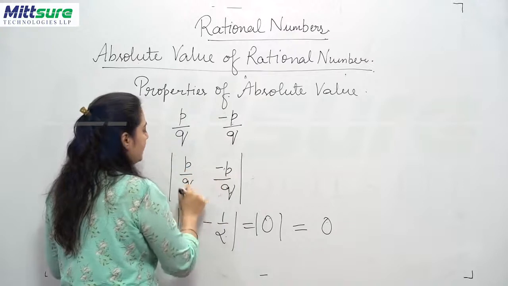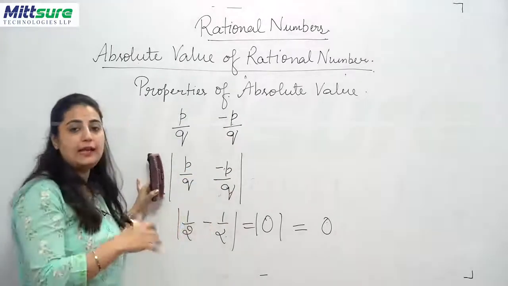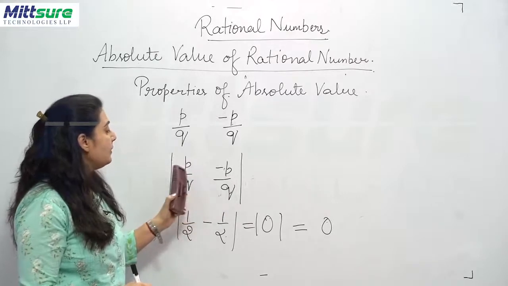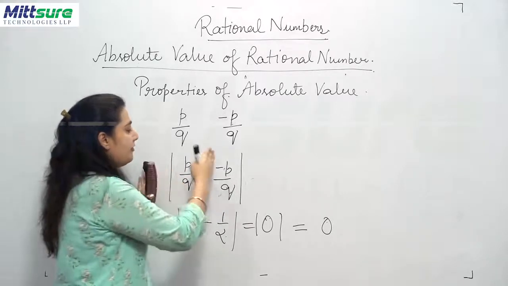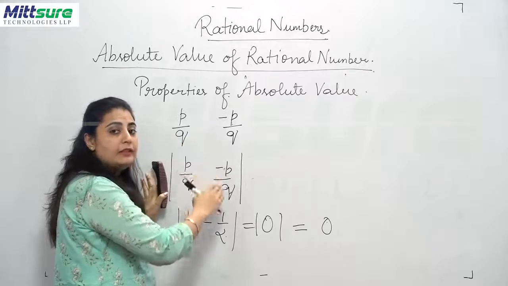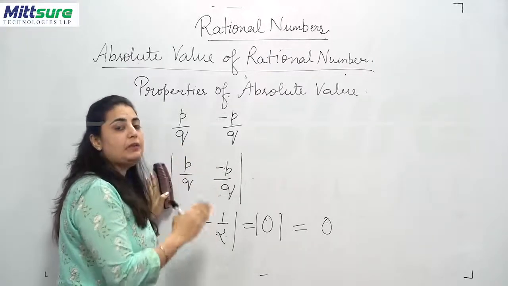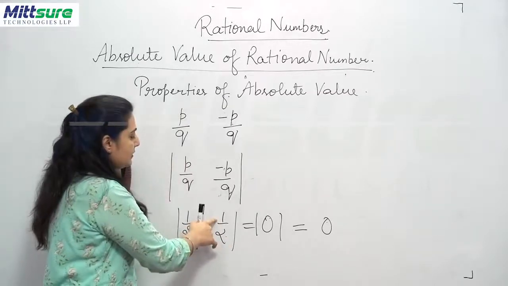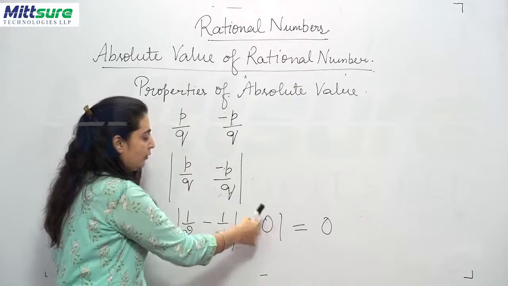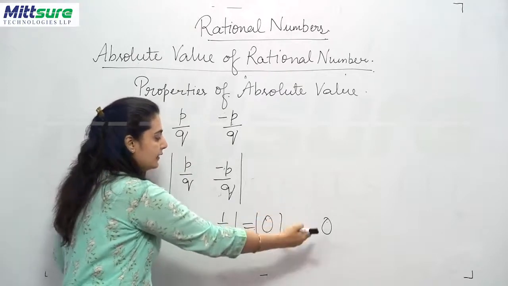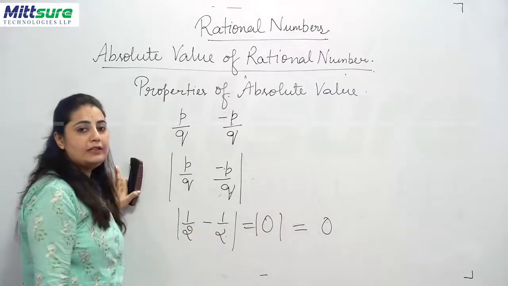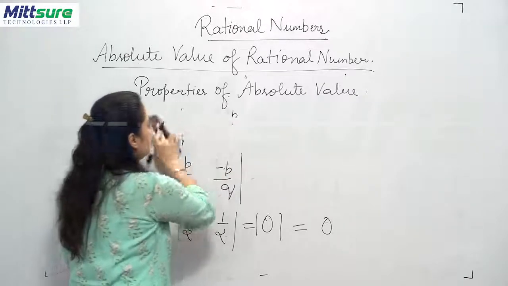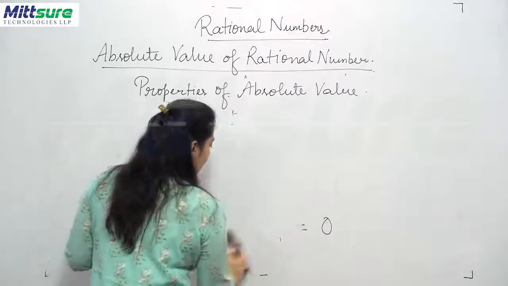When these two are added, we all know that these can be considered as a positive and a negative rational number with the same numerical magnitude, right? So 1 upon 2 minus 1 upon 2 is equal to 0 inside the mode, and outside the mode, the absolute value of 0 is 0 only. This is the first property that we have learnt just now.